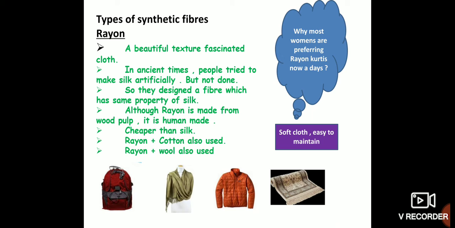Rayon can also be used with wool to make carpets. So this is how rayon feels, this is its softness, and these are the uses of rayon.